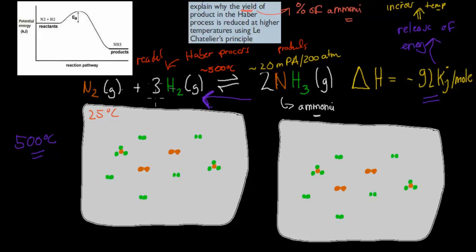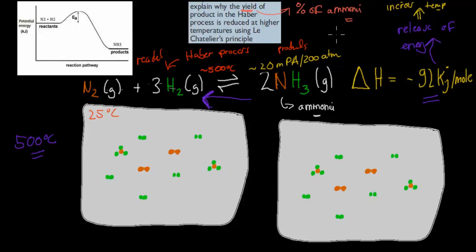Will form nitrogen and will form hydrogen gas again. So why would that be the case? Well, if we have an increase in temperature, remember the actual system always tries to find equilibrium again. Whatever disturbance there is, it tries to break it apart again. It tries to reverse it.